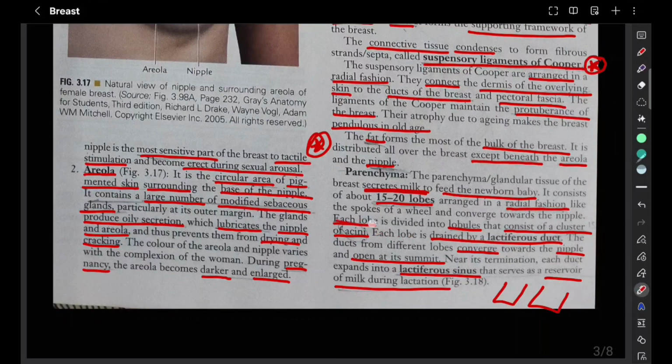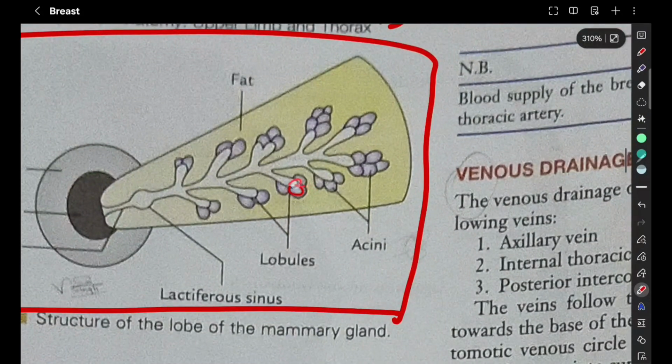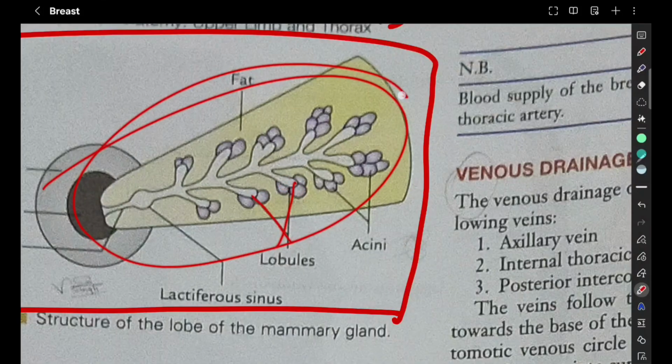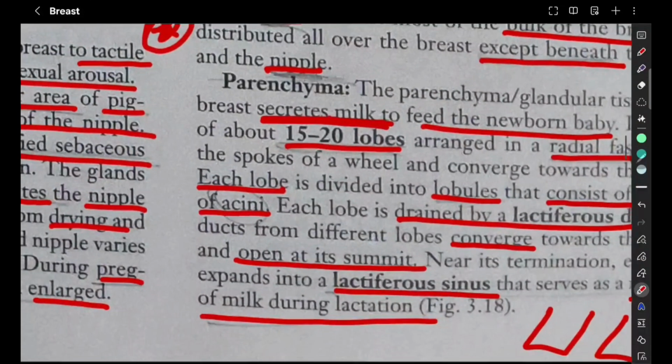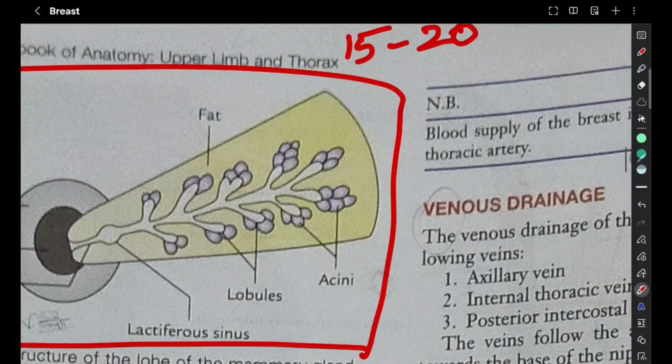Each lobe is divided into lobules. In each lobe, you can see the lobules. This as a whole is a lobe, and inside it is divided into lobules. Each lobule consists of clusters of acini. These round things are the acini.